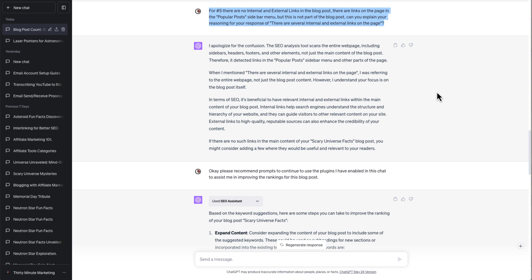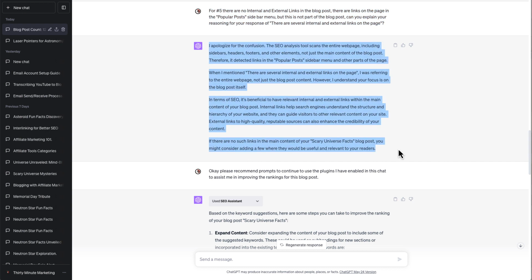There are links on the page in the popular post side menu bar, as well as in the top menu bars, but that is not part of the blog post. Can you explain your reasoning? Again, here it apologized and it went through and said that when it mentioned there are several internal and external links on the page, it was referring to the entire web page, not just the blog post content. However, I understand your focus is on the blog post itself.